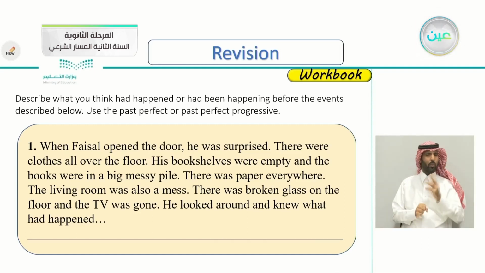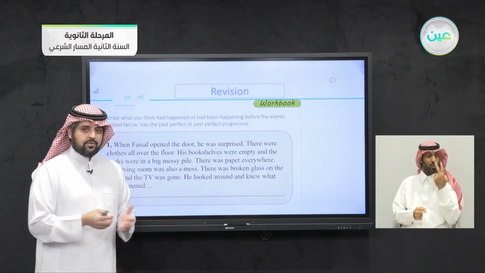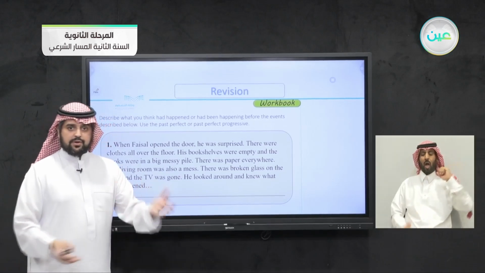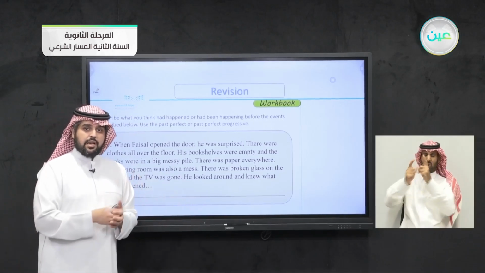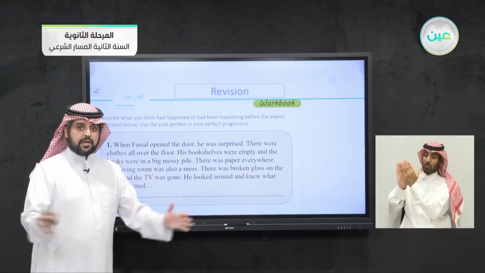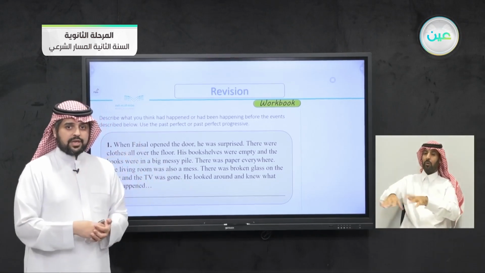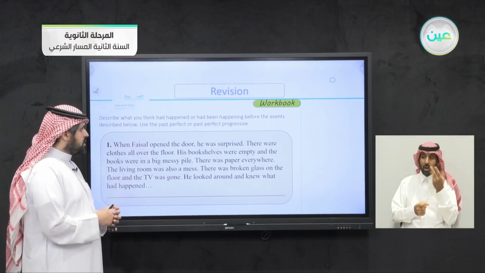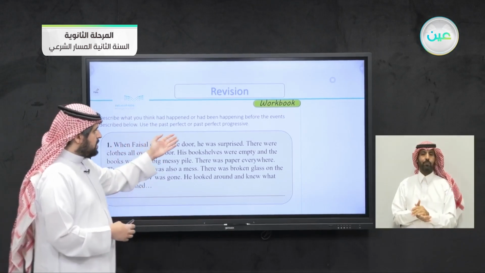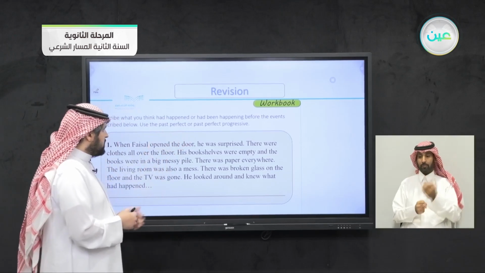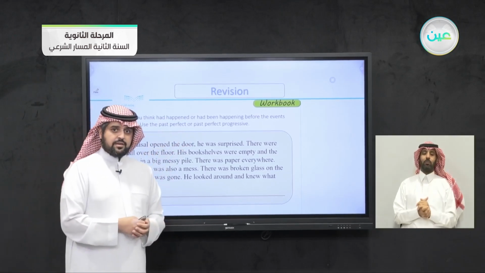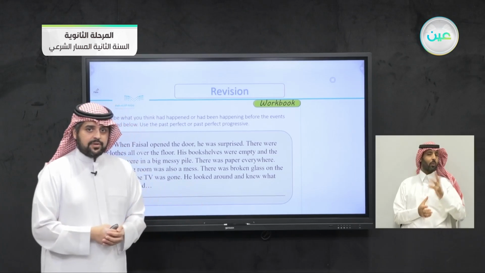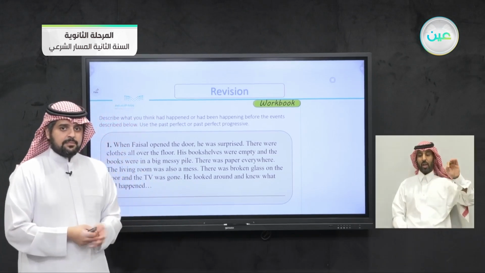So what do you think happened here in Faisal's house? Everything is on the floor, the TV is gone, the books are on the floor, they are piled up. So what do you think happened here? Can you describe what happened here? And remember, use the past perfect or the past perfect progressive. What happened to Faisal? Can you guess?